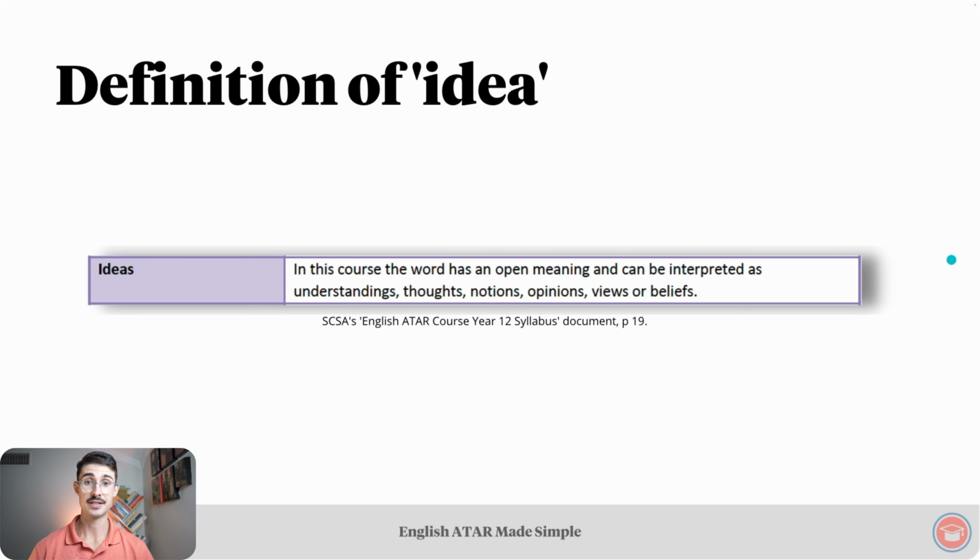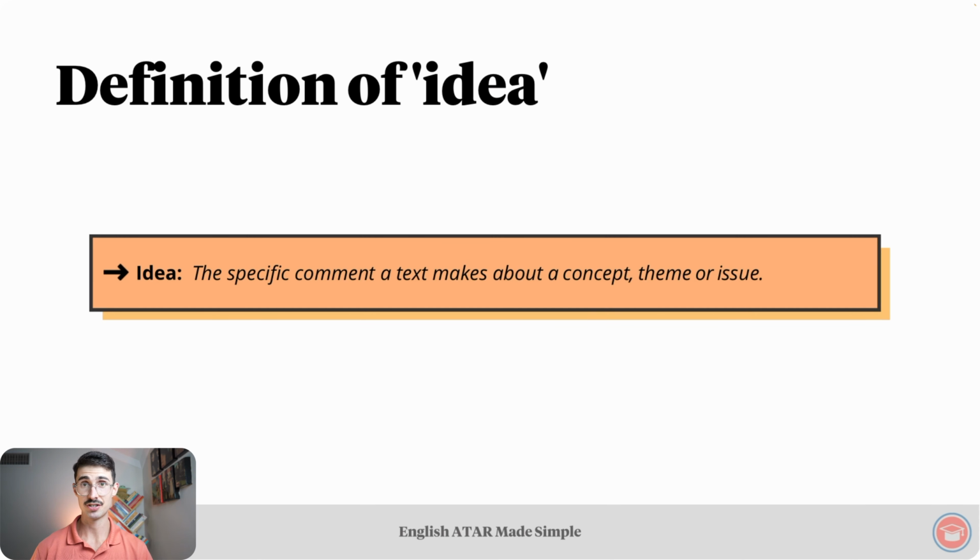And finally, we have ideas. Firstly, a definition. This is what the glossary has to say. In this course, the word has an open meaning and can be interpreted as understandings, thoughts, notions, opinions, views, or beliefs. I think this definition also makes things a bit confusing, so we're going to go with the following definition instead. Our definition, the EAMS definition, is the specific comment a text makes about a concept, theme, or issue.